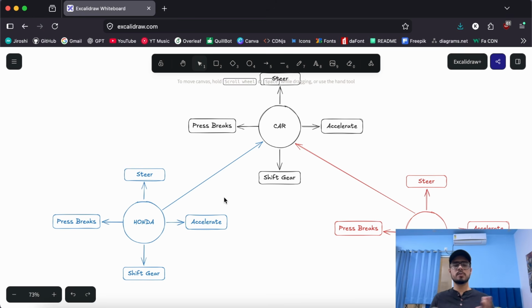The internal implementation of their functions does not matter, right? Because Honda might have just 5 gears, and BMW might have 6 gears, and we can shift accordingly. We don't need to know the implementation within the functions, as long as we know that the function is present there. We know how to use gears, how to steer, accelerate, and all that stuff.